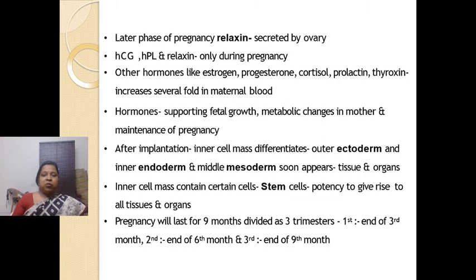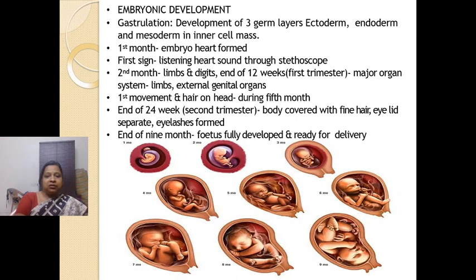The stem cells have the property of totipotency, means they can give rise to all the different types of tissues and organs. Fine? The gestation period in human is 9 months, and these 9 months are divided into 3 trimesters. Each trimester consists of 3 months, right? So the first trimester is the first 3 months, the second trimester ends after 6 months, and the third trimester ends after the 9 months, right?